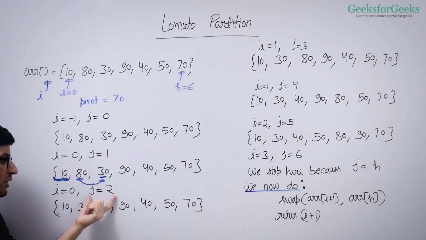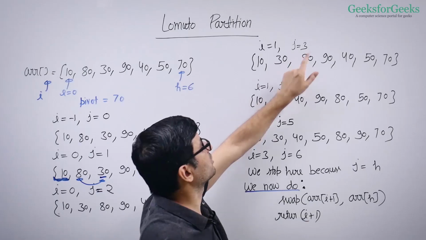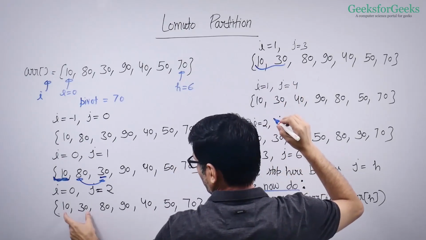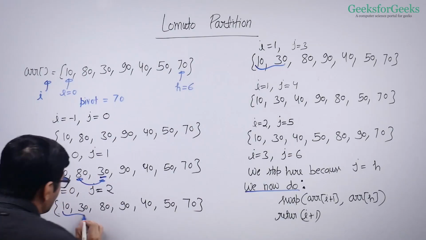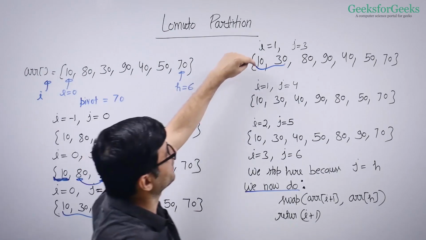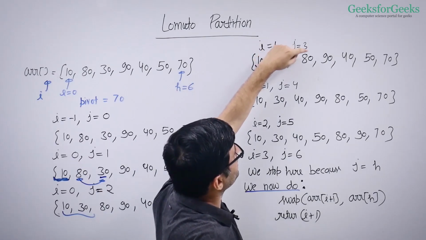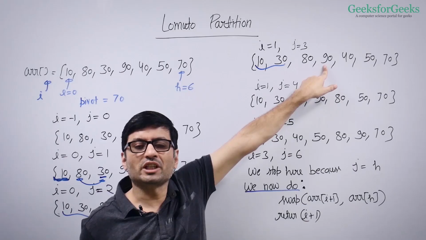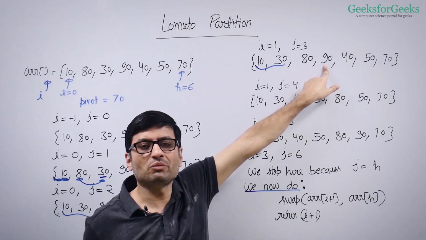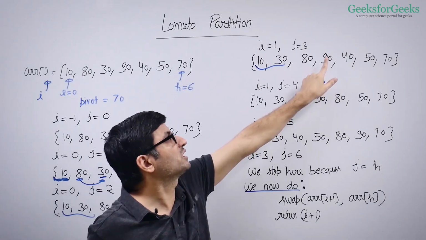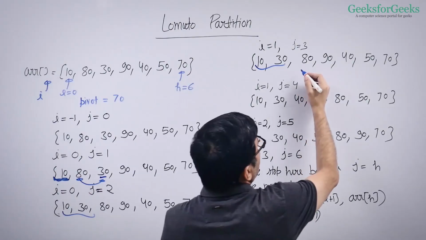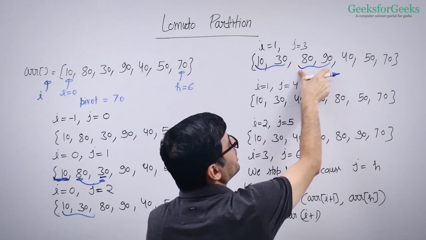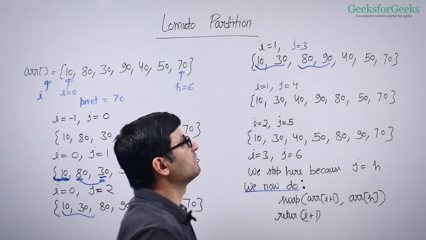So we were here at j equal to 2. Now we moved to j equal to 3. So our window of smaller elements is 0 and 1, right? This 10 and 30. Window of smaller elements is 10 and 30 here. Here also we have 10 and 30. So j is 3 now and j equal to 3 means you are here at 90, right? And what happens when we see a greater or equal element? We simply ignore it. We do not do anything, simply increment j. So this is now your new window of greater elements, simply ignored. And this is the window of smaller elements.